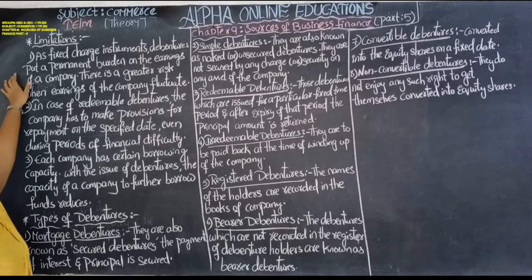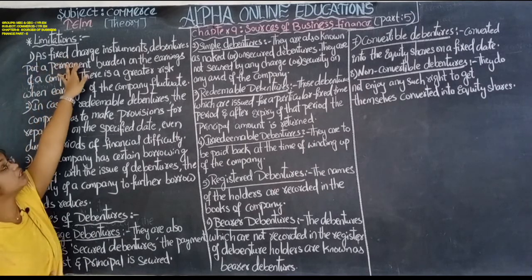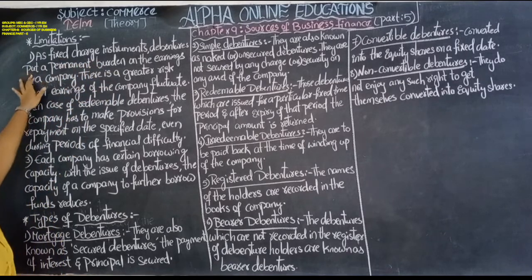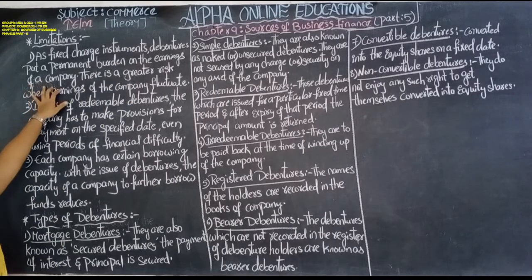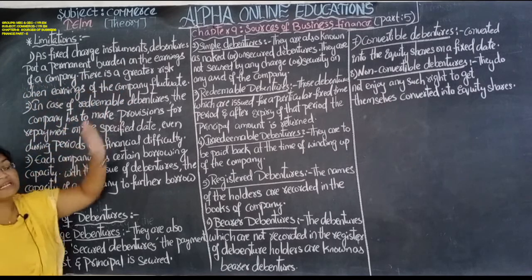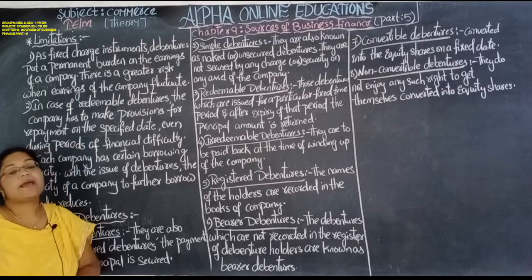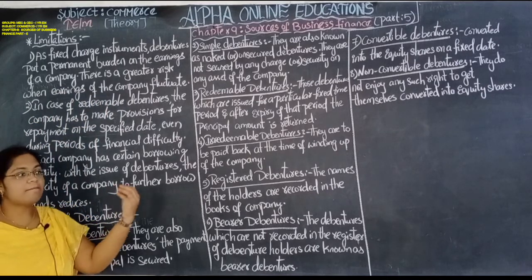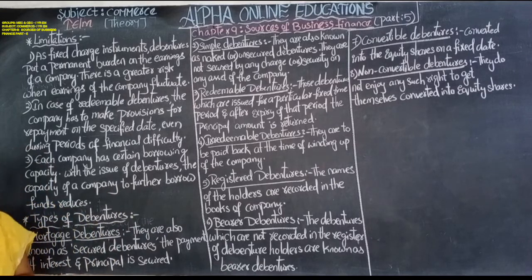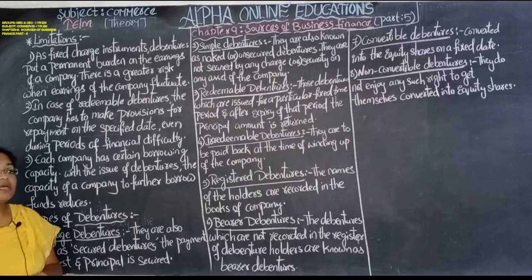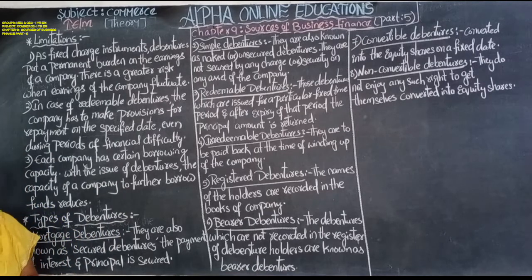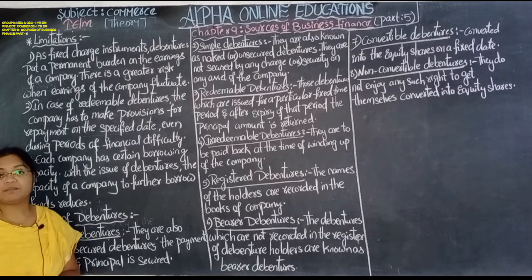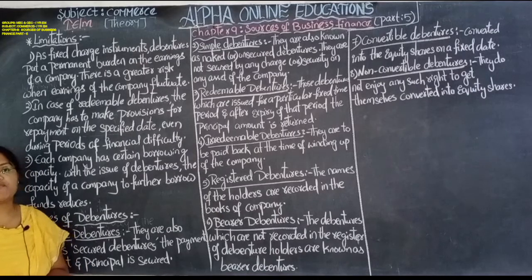The first limitation is, as a fixed charge instrument, debentures put a permanent burden on the earnings of a company. There is a greater risk when earnings of the company fluctuate. If there is a profit, then the company will give the fixed rate of interest to the debenture holder. If suppose there is a loss, then what is the situation of the company? How will the company bear such a fixed rate of interest to